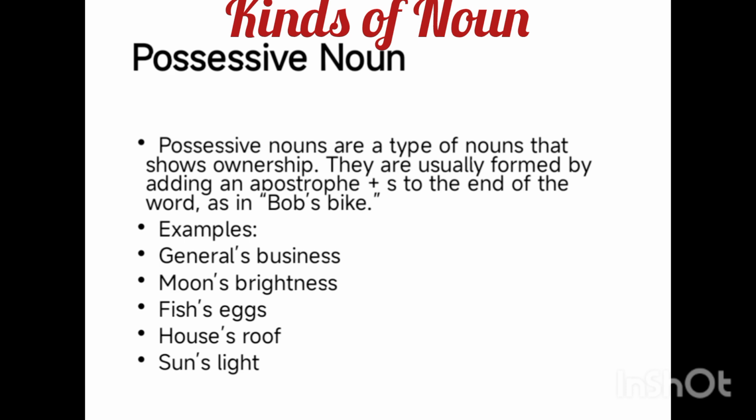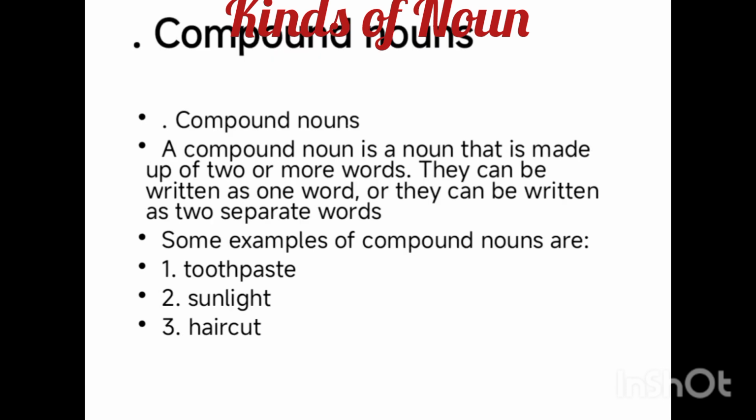Then we will discuss the compound noun. Compound nouns are nouns that are made up of two or more words. They can be written as one word, or as two separate words, or separated by a hyphen.